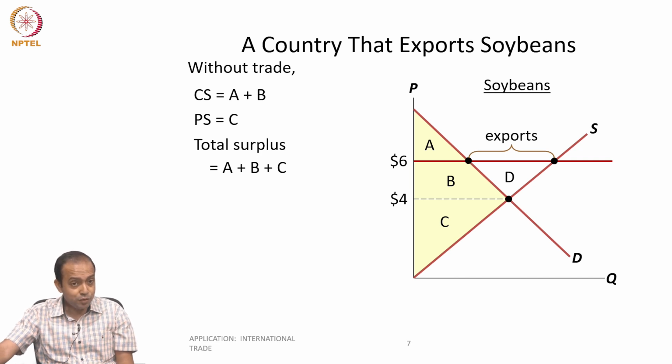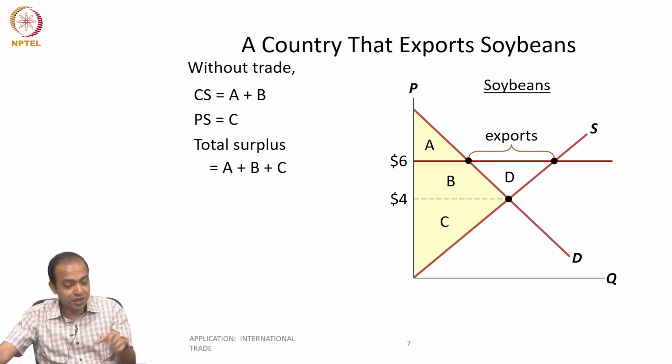By common sense, we can understand there would be an increase in producer surplus and a fall in consumer surplus, because at that price some consumers will leave the soybean market and existing customers will buy less soybean. Similarly, some new producers will enter the market and existing producers may supply more. So we expect producer surplus to go up. Let us see what is happening.